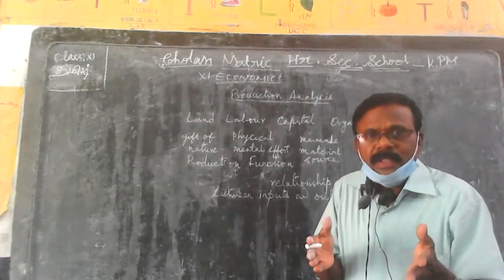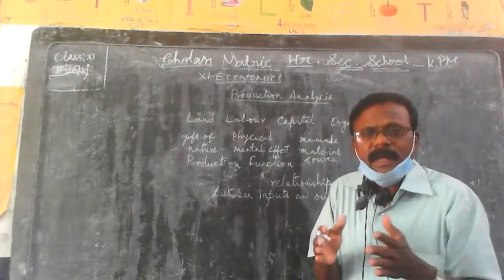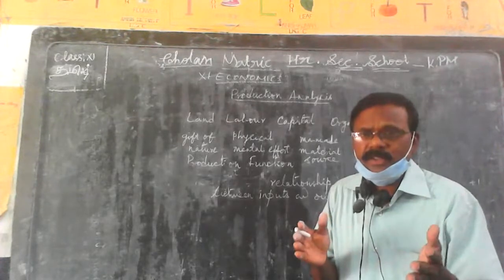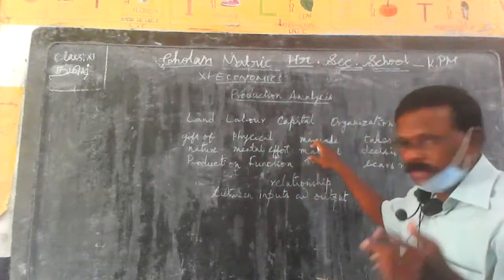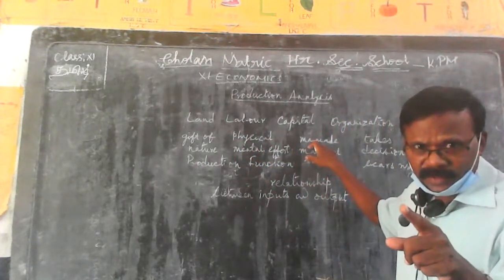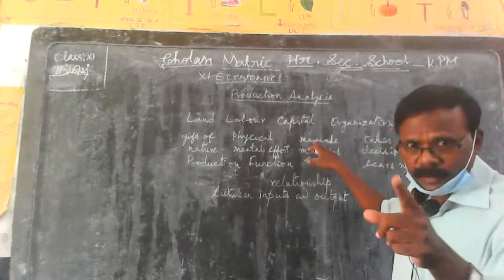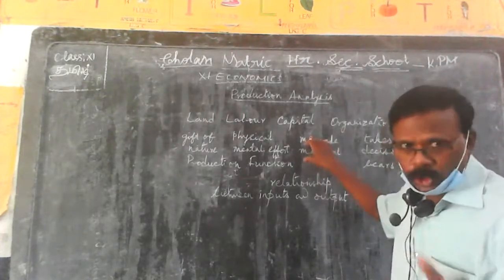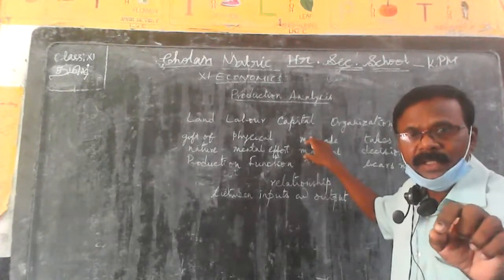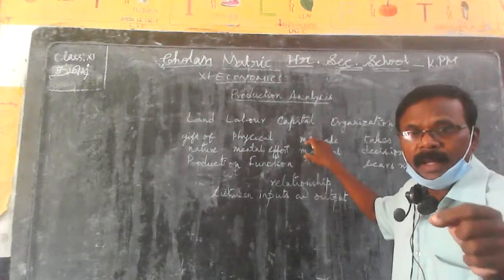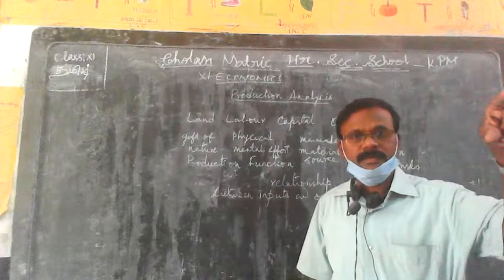These services cannot be touched. These services can be felt but cannot be touched, whereas tangible can be touched, felt, or seen. That's why we say tangible and intangible. So in short, what we have to understand is that capital is a man-made material source in the production process.